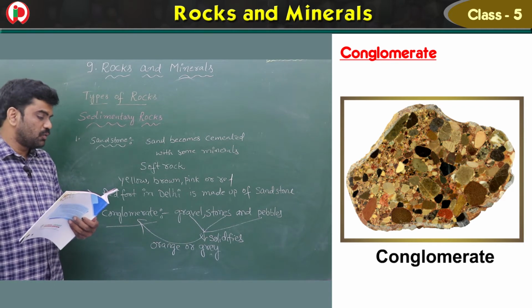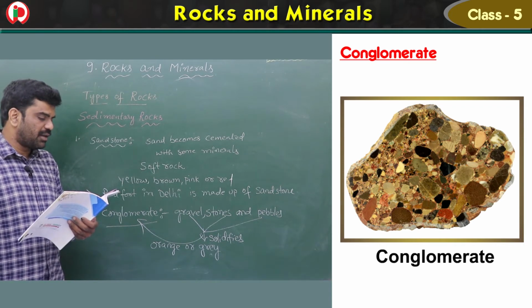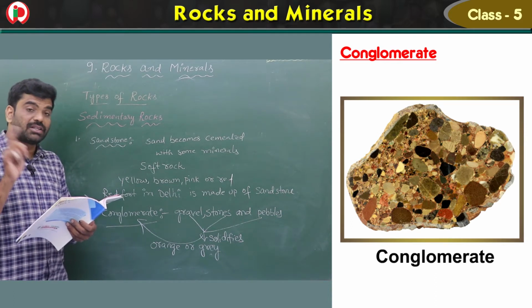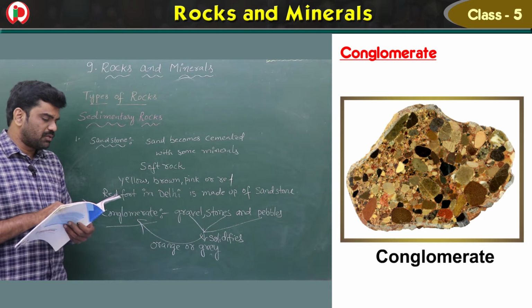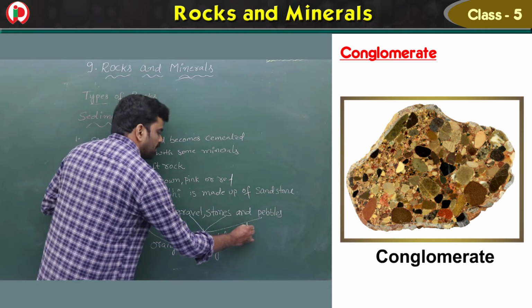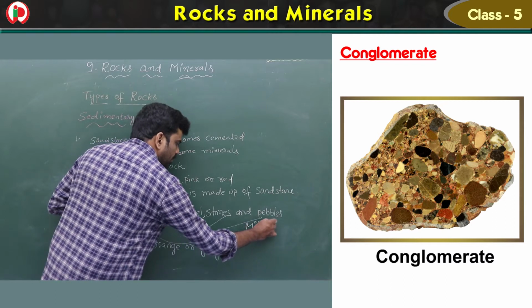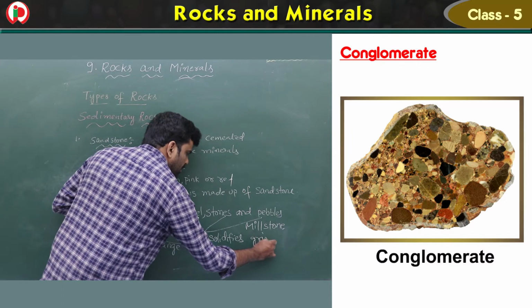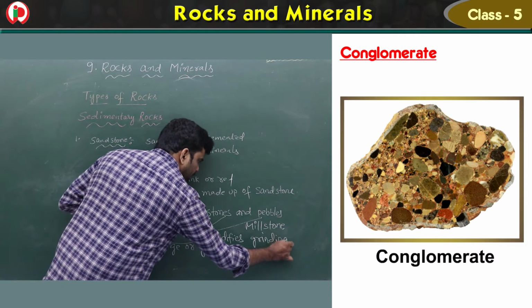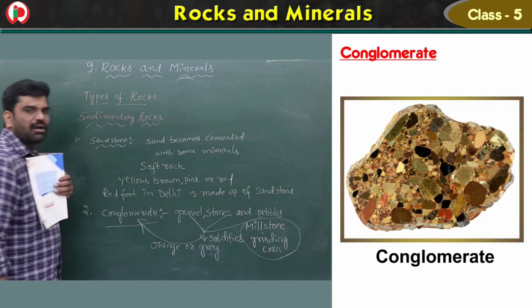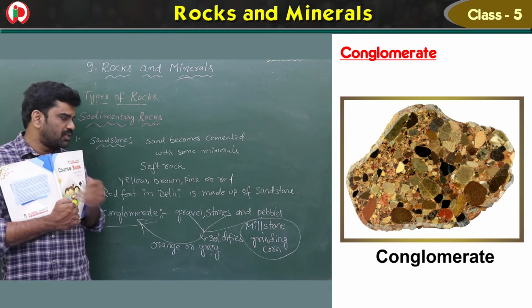It was once used as a millstone for grinding corn. It was once used, not now. For what? For grinding corn. Children, do you know corn? Okay, this was used as a millstone.